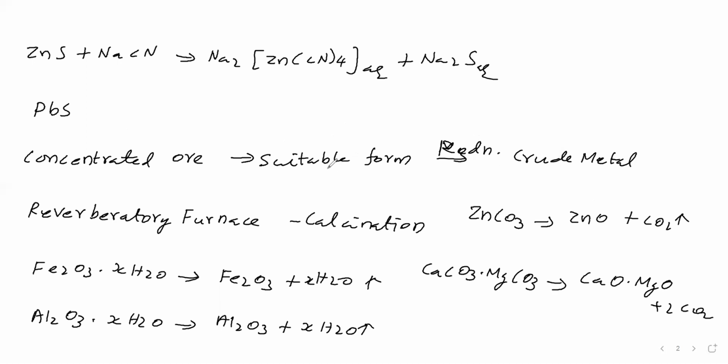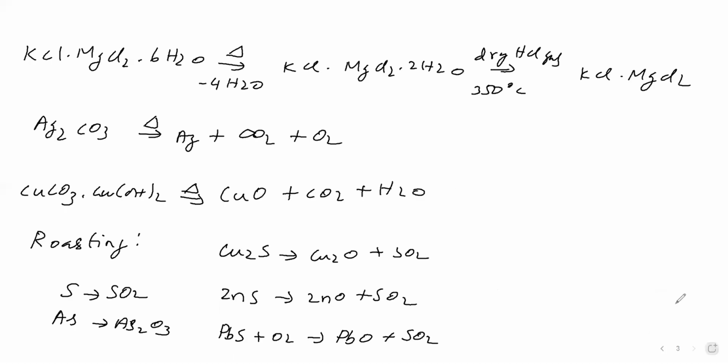Now the suitable form means calcined ore, otherwise roasted ore. We will say this roasted ore or calcined ore on reduction gives crude metal. What is the reducing agent we have to use, or in what way we have to go for reduction? That method we will see.